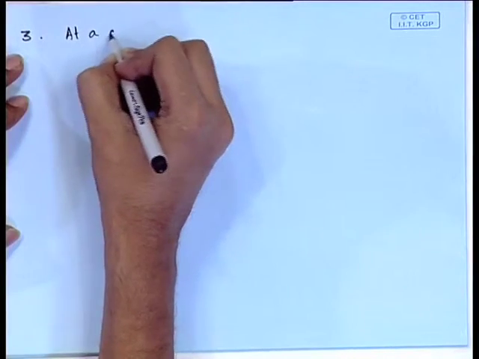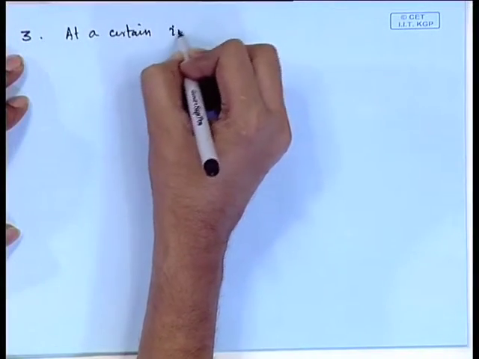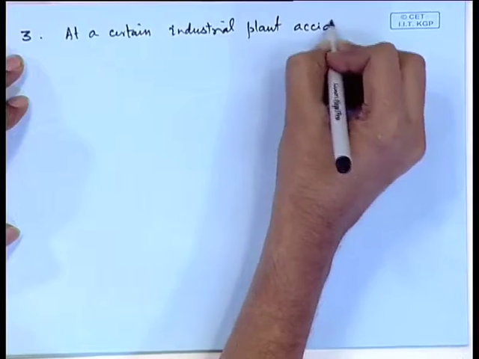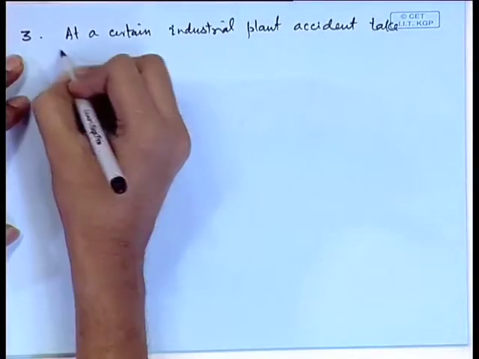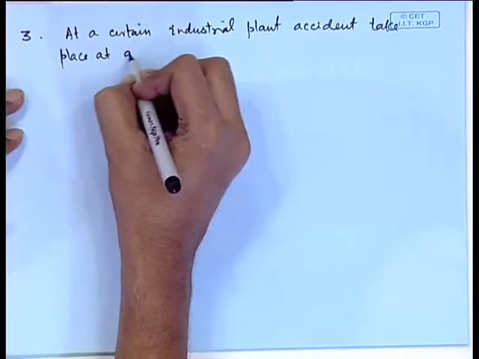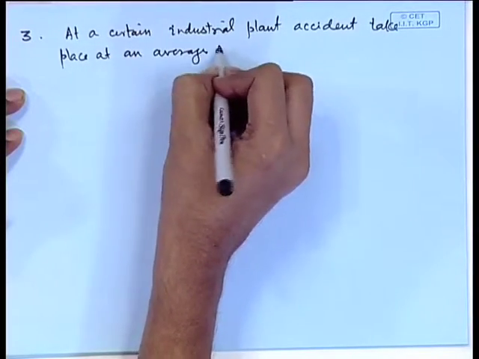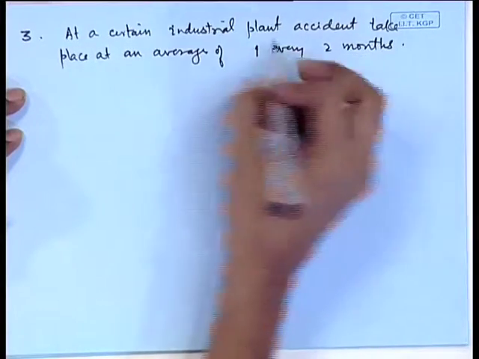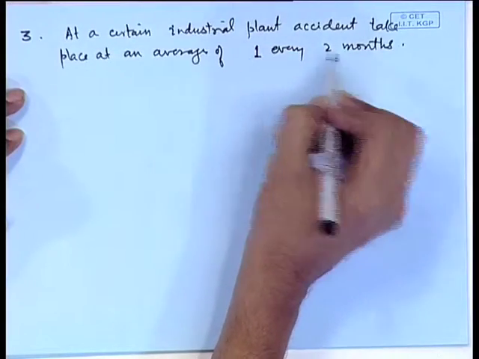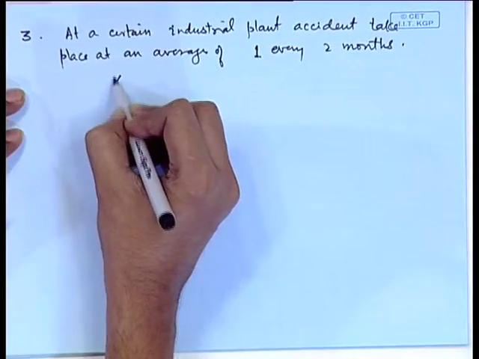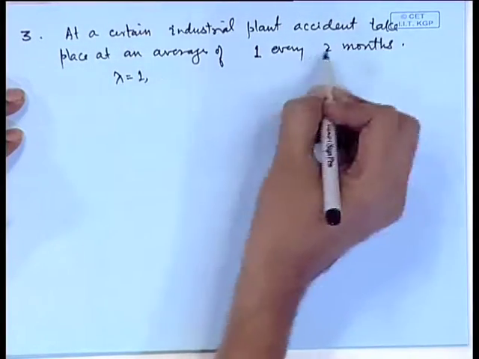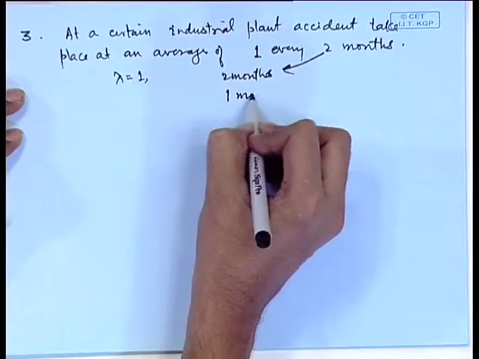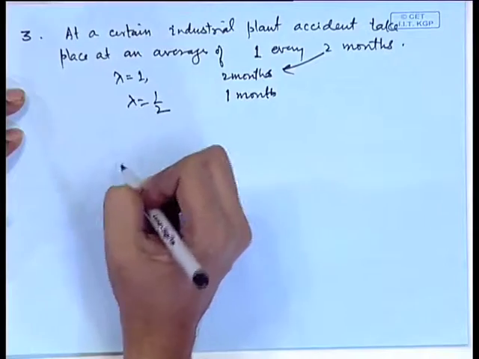At a certain industrial plant, accidents take place at an average of 1 every 2 months. So, the rate is 1 accident in 2 months. If I consider lambda is 1, the unit of time is 2 months. If we consider the unit of time as 1 month, then lambda will become half.